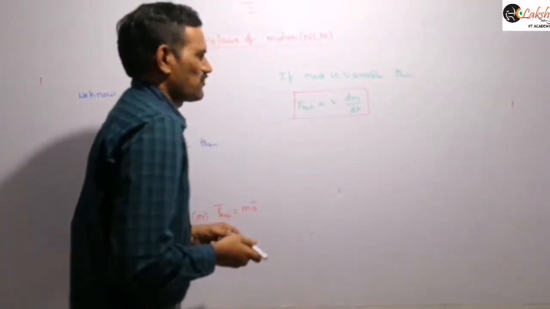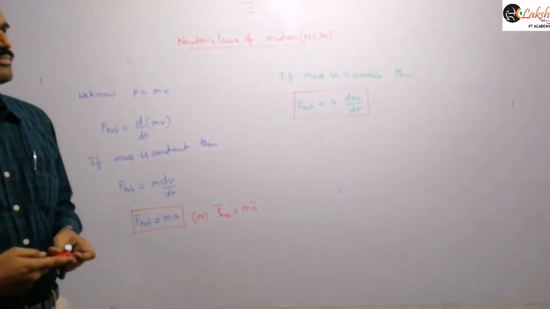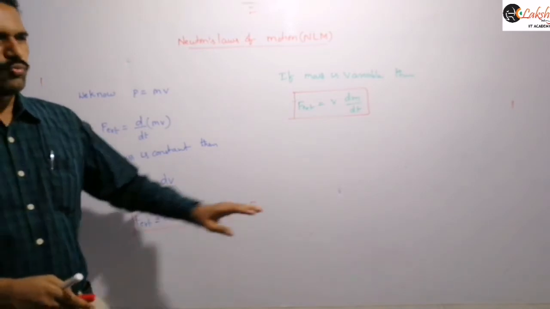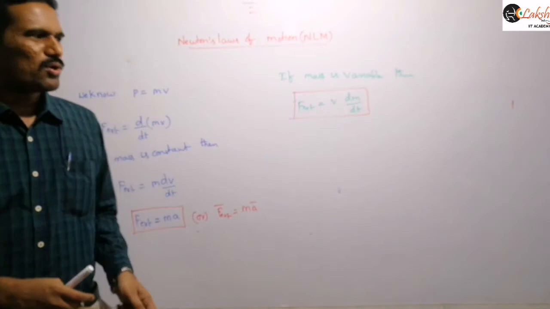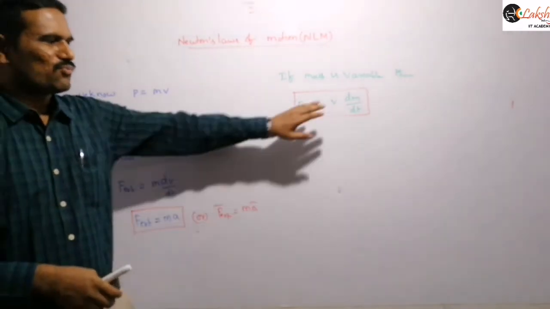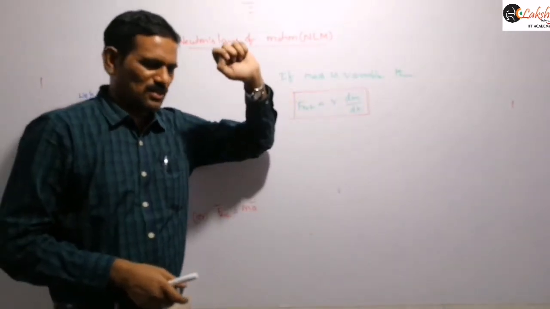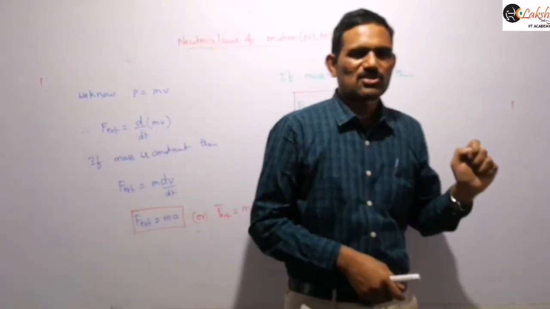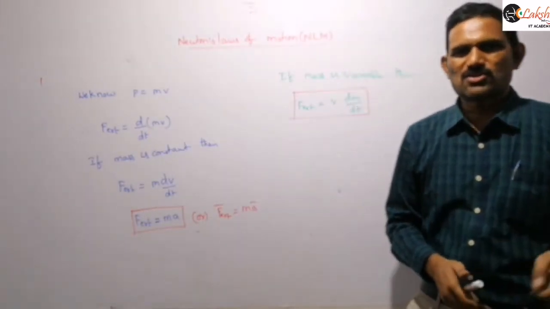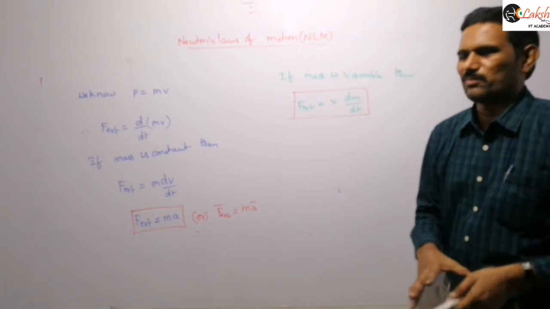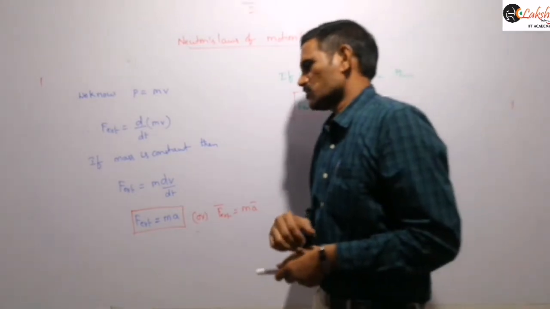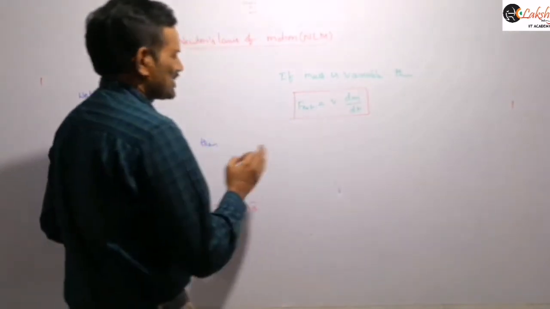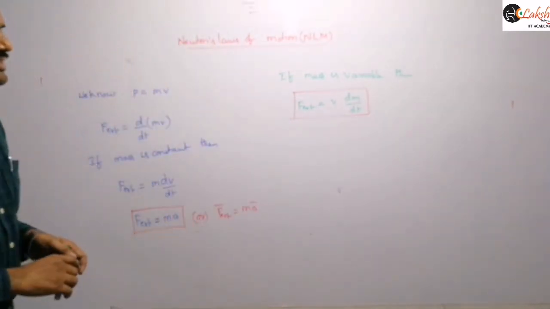Newton's second law in this form: V into dm by dt. But more about this we will discuss later. Here I am just defining the formula. More about this variable mass system we will discuss separately later, in the chapter conservation of momentum and collision. In the linear momentum topic, we will discuss more about this. So that is about Newton's second law.